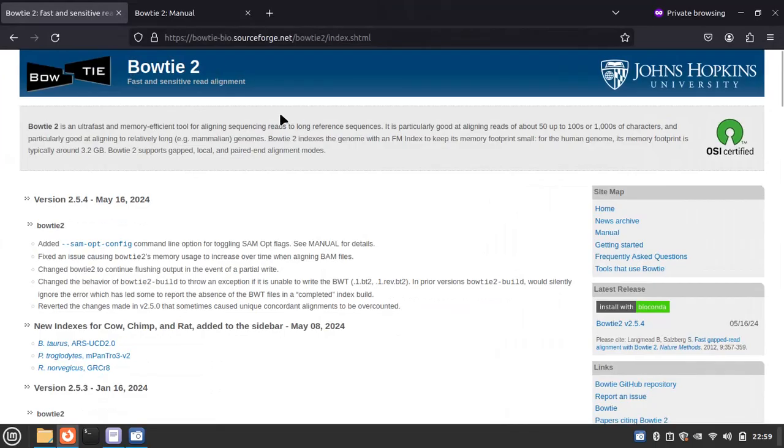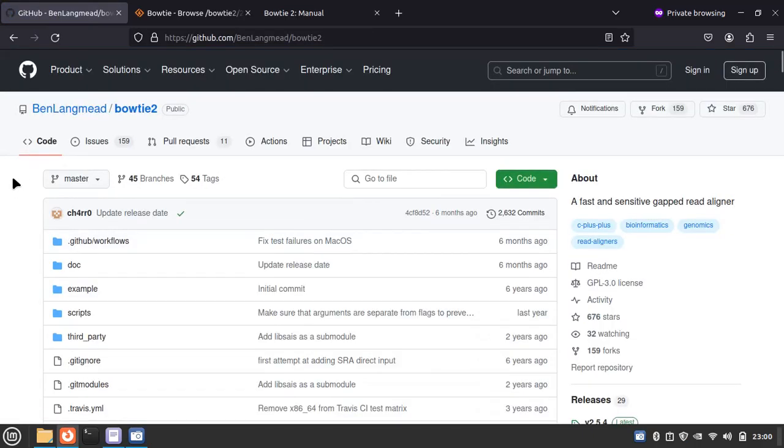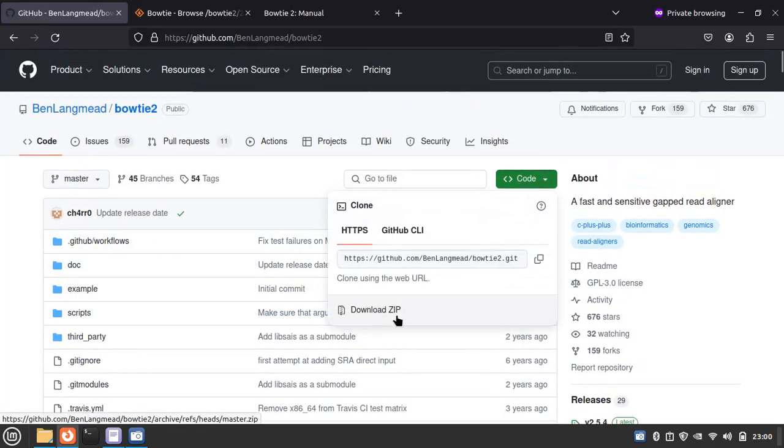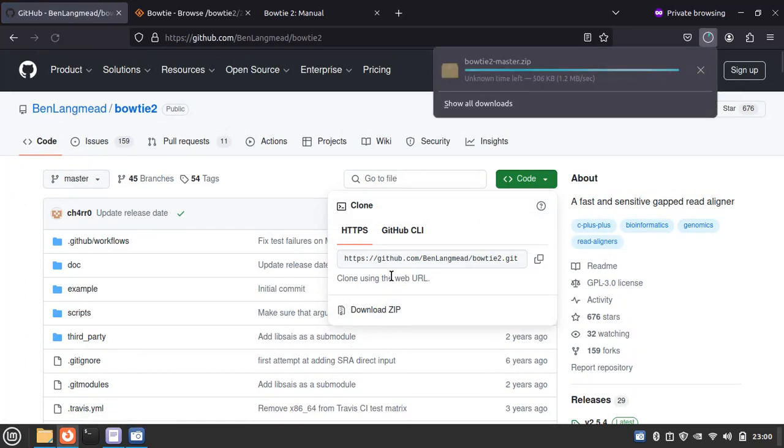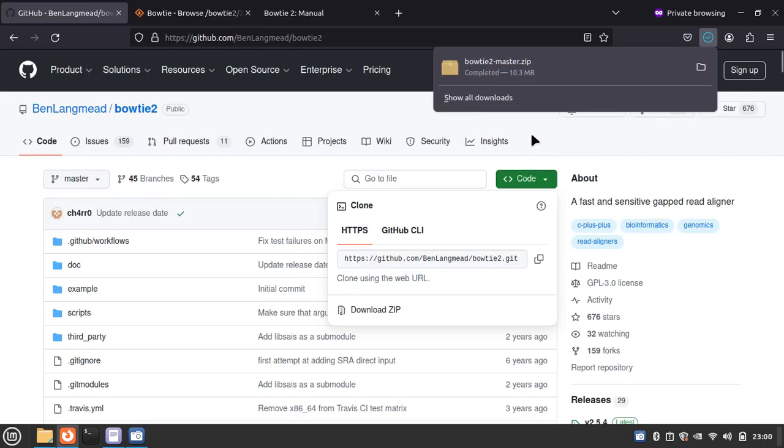First check, I'll provide this link in the description. So here we need to download Bowtie. From here, just download the zip. Now it is downloading the Bowtie2 master. And done.